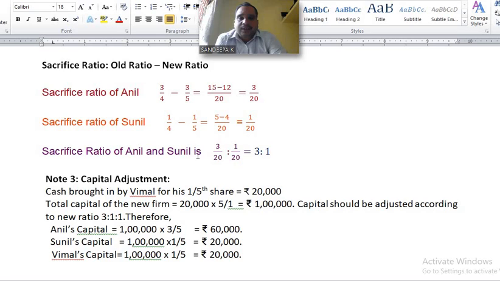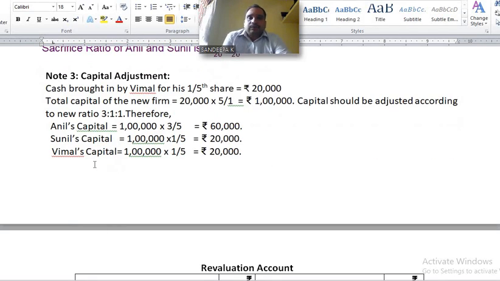Sacrifice ratio of Anil and Sunil is 3/20 is to 1/20, or 3:1. Okay, next, note number 3, capital adjustment. You have to adjust the capital of old partners by taking into account Vimal's capital. Understand? It is said in the problem.